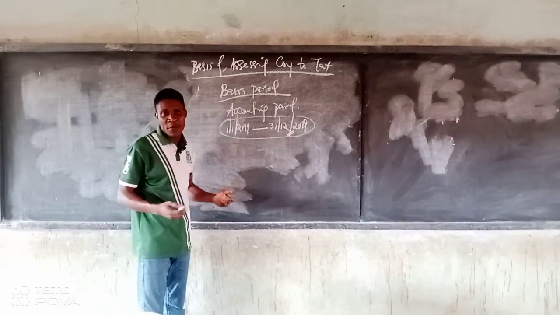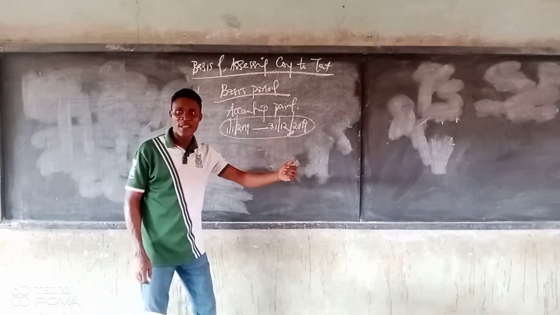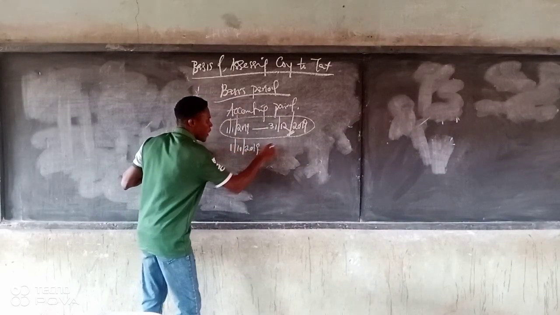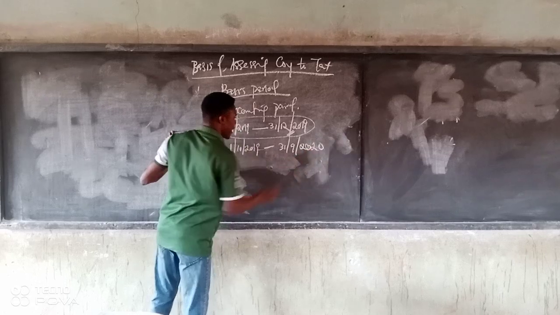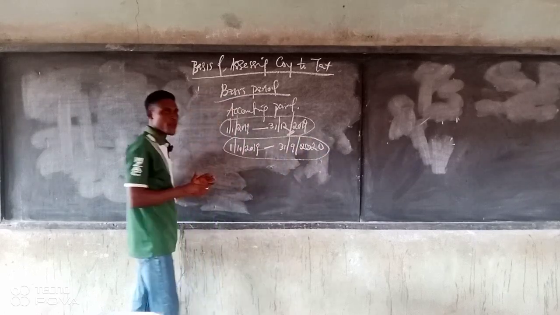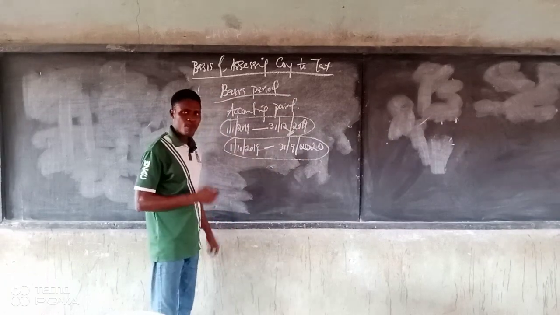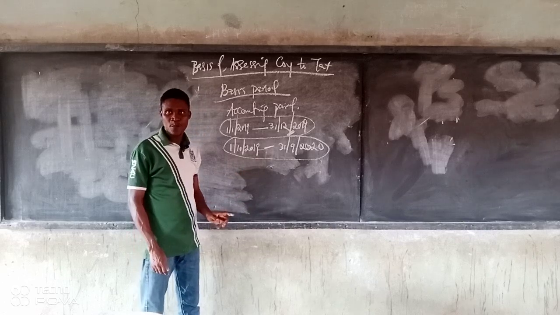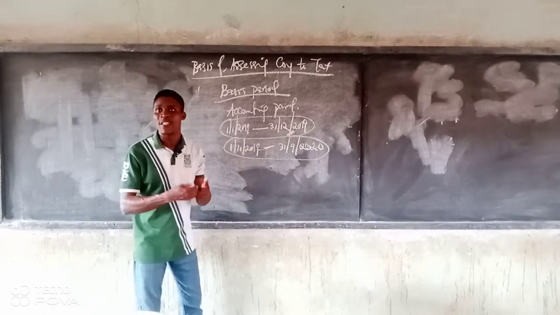If you don't use December, you could use September. If they use September, that will be for when? That will be for October 2019 to 30th September 2020, which is the 12 months. So it depends. The accounting period is the period for which the financial statement is prepared. But when we come to basis period, you cannot be talking about basis period without referring to accounting period. Are we together? Because in tax law, there's a way we pay our tax. In most cases, we pay our tax on a preceding year basis.